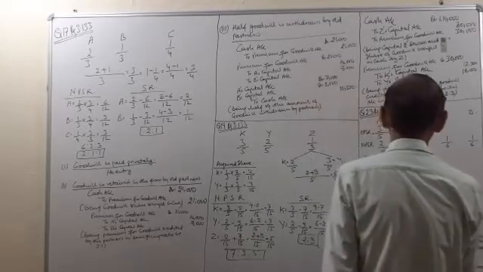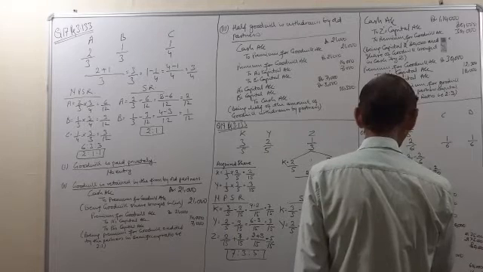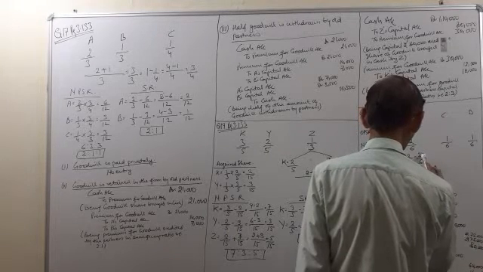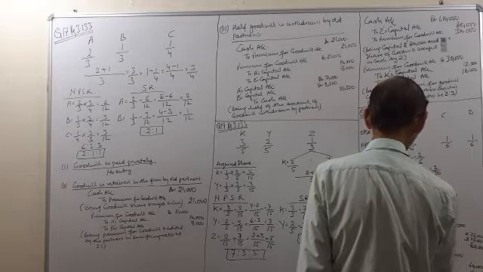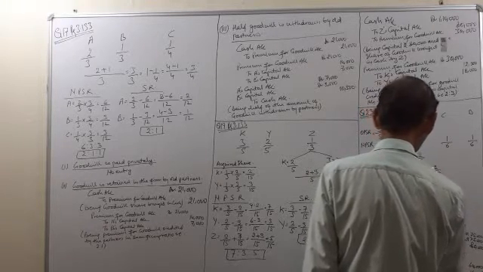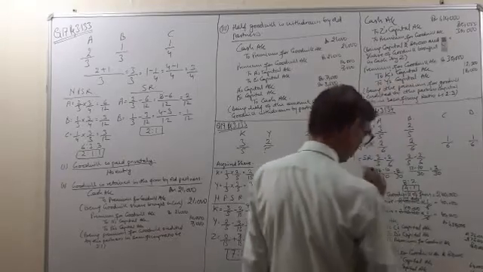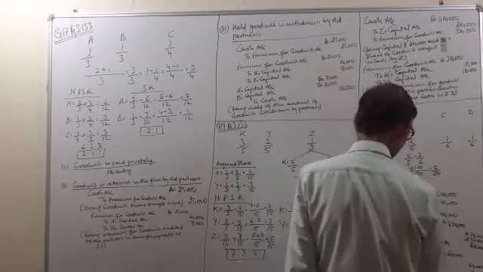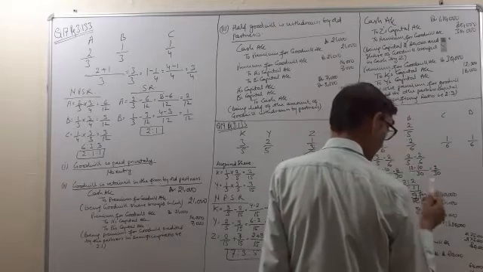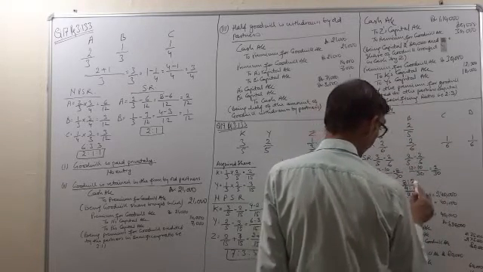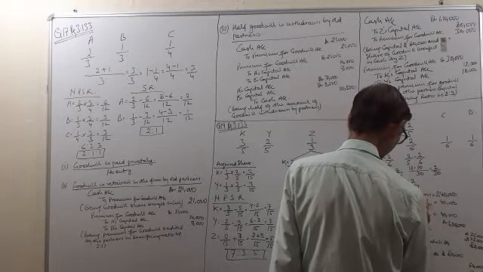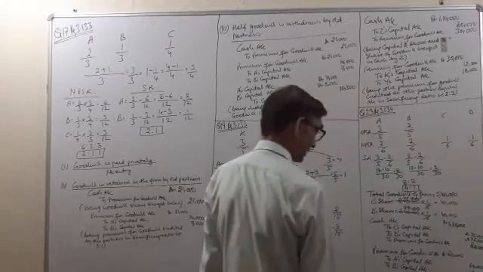B's old ratio was 2/5. New ratio is 2/6. 2/5 minus 2/6. 30 is the LCM. 6 twos are 12, 5 twos are 10. 12 minus 10 is equal to 2/30. So 8:2 is the sacrificing ratio. Now simplify it. We will divide it by 2. 2 fours are 8 and 2 ones are 2. 4:1 is the sacrificing ratio.